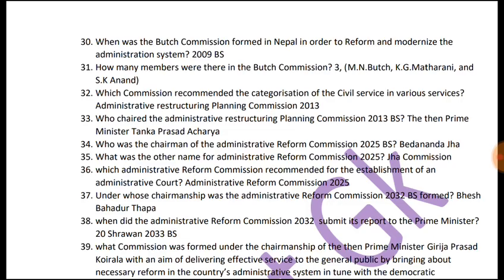The 31st question is, how many members were there in the Buch Commission? There were 3 members in the Buch Commission led by M.N. Buch, and the 3 members were M.N. Buch, K.G. Mathrani and S.K. Anand.